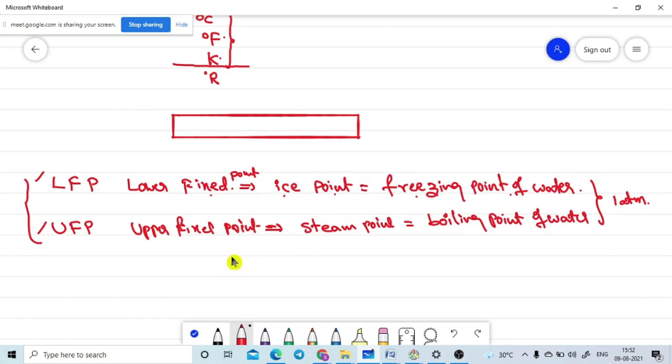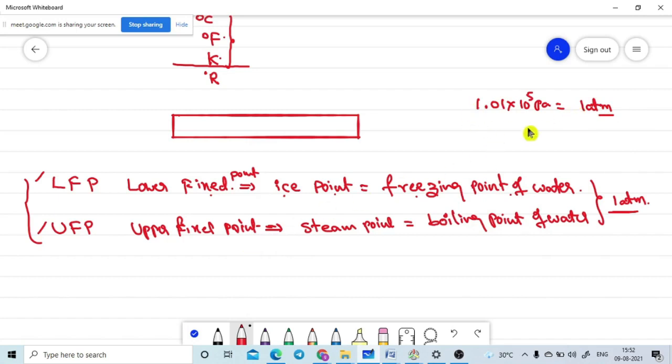Yes, you need to take these values at 1 atmospheric pressure, which is the atmospheric pressure only. What is the atmospheric pressure value? 1.01 × 10^5 Pascal. Otherwise, we can simply name it as 1 atmosphere.